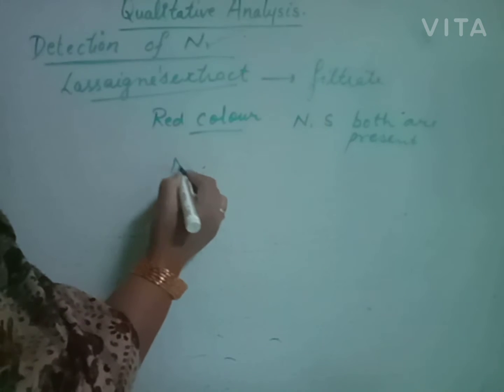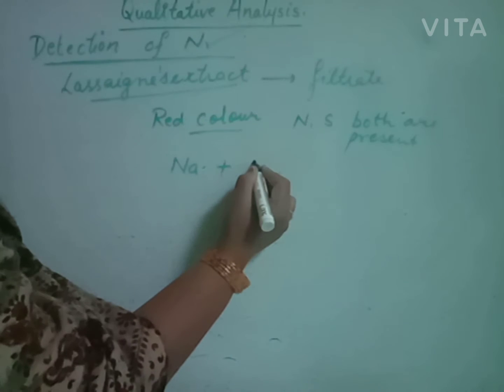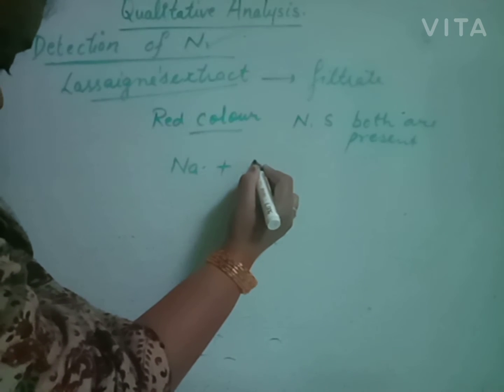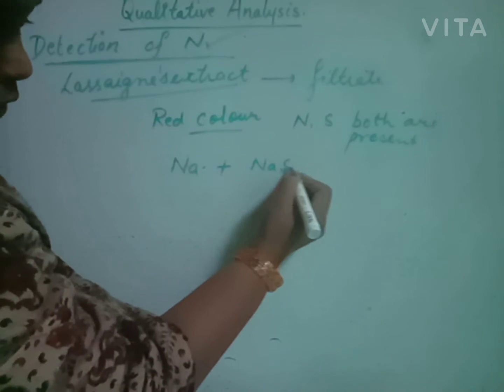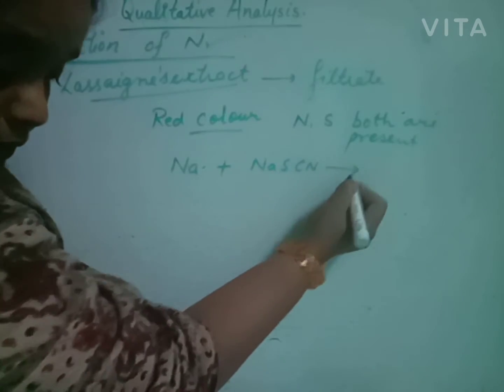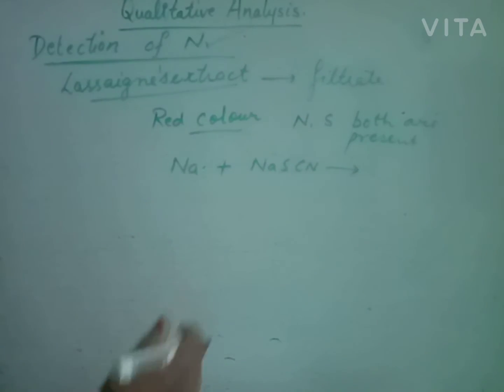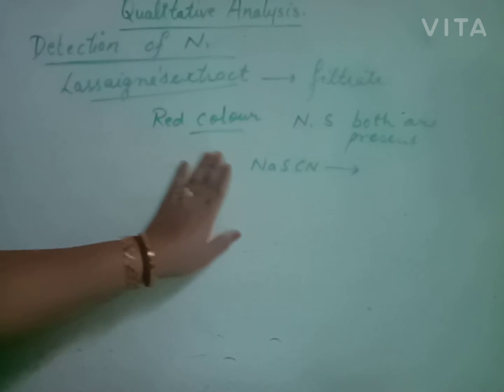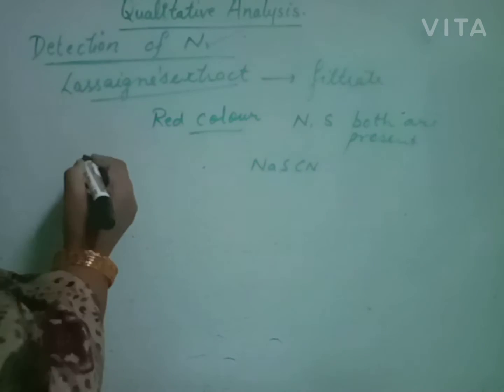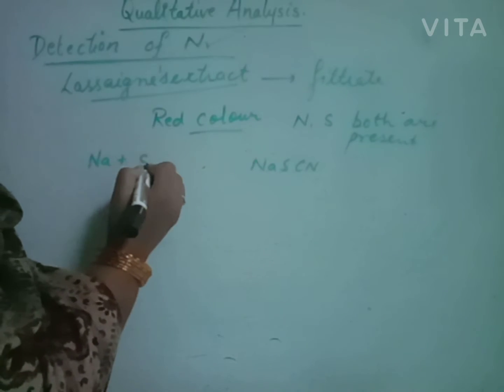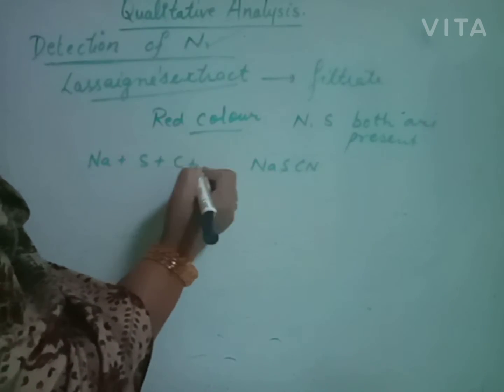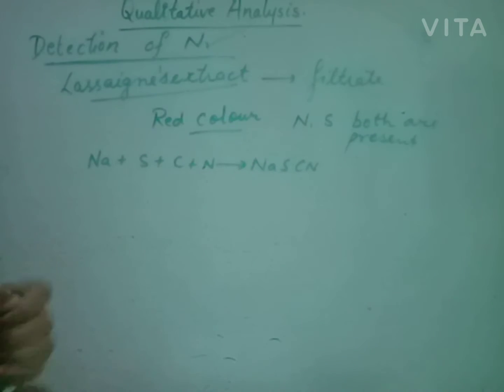Beta, sodium reacts with sulfur, carbon and nitrogen, and we will get this compound, sodium thiocyanate, and also sodium sulfide.